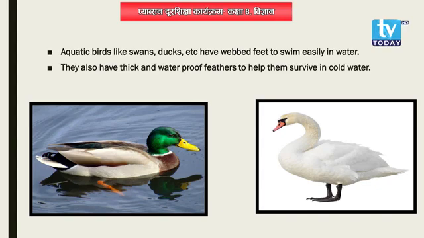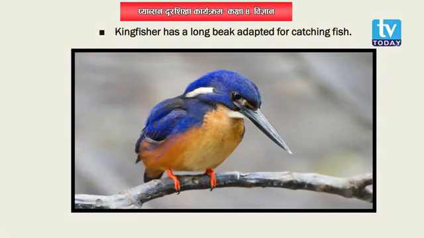Alright, and now moving on to the final point, that is the kingfisher. Have you heard the bird's name, kingfisher? Well, it is also a kind of bird. It is also counted as an aquatic bird, okay. It is also found nearby the sources of water, and it has a long beak. Its legs are short, but the beak of the kingfisher is long. Why? Because the beak of the kingfisher is also adapted for fishing.